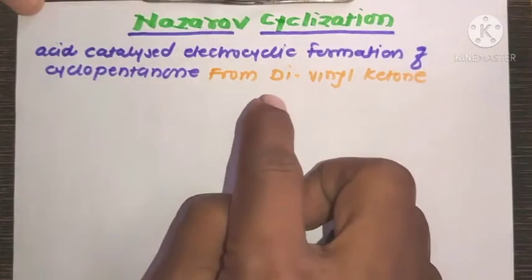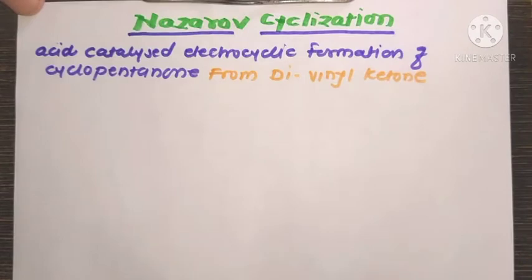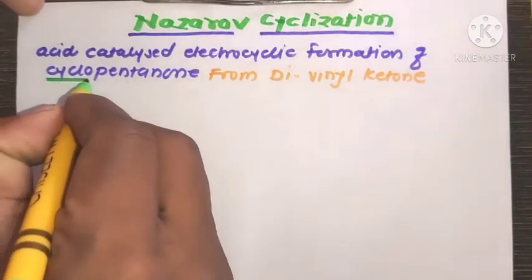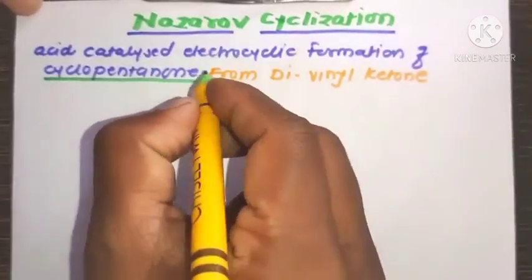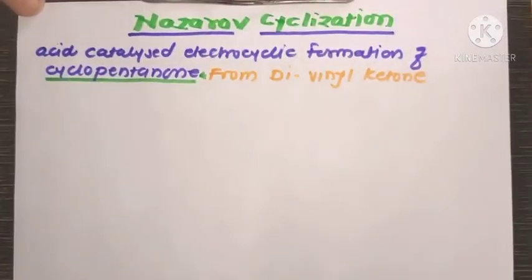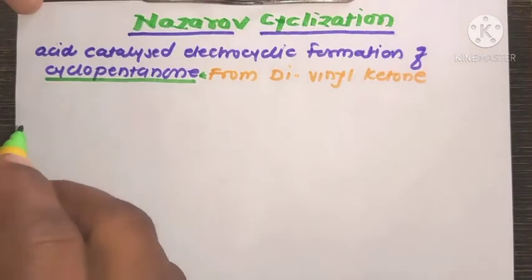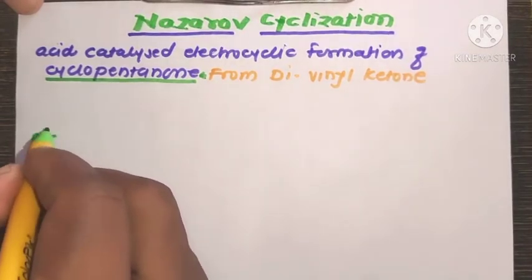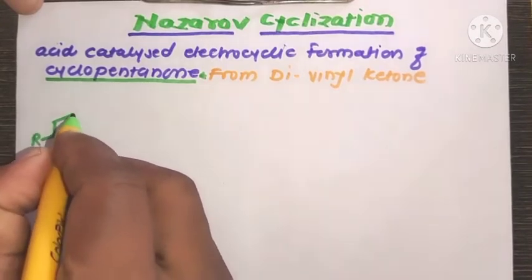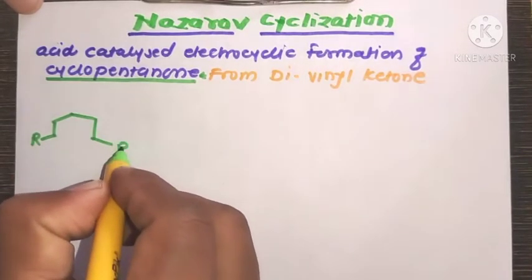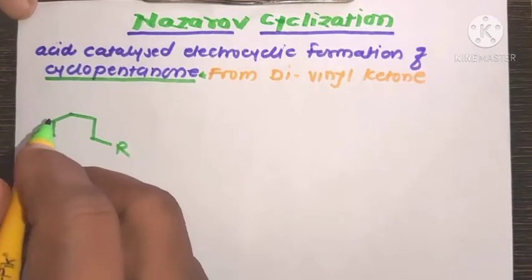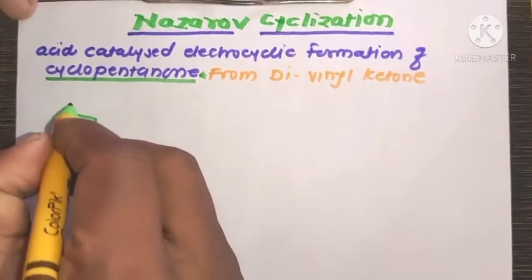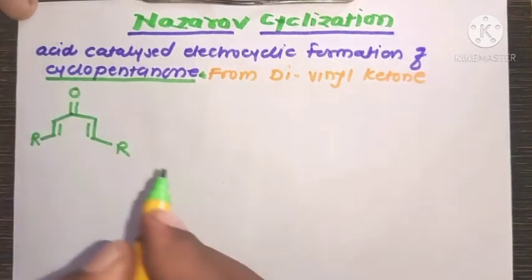These are the starting molecules of the reaction, which can be converted into the final product, that is cyclopentanone. The diphenyl ketone has a general structure where R may be any alkyl or aryl group. Diphenyl ketone,